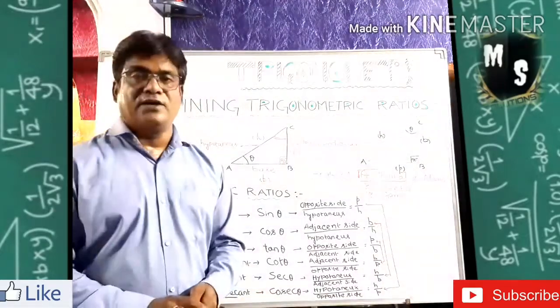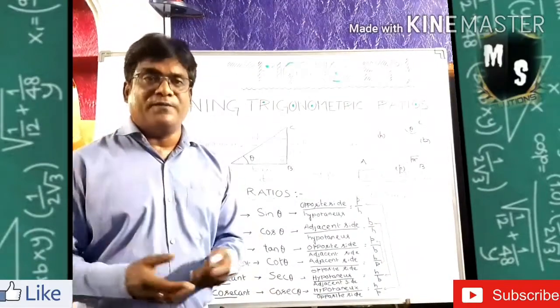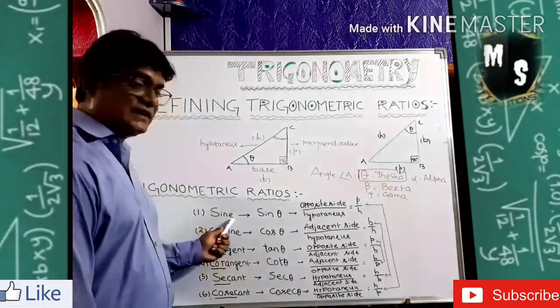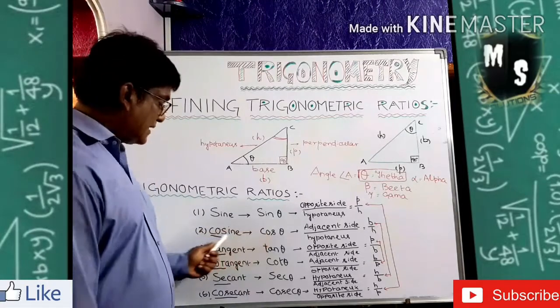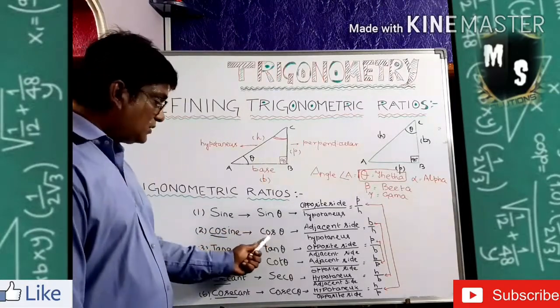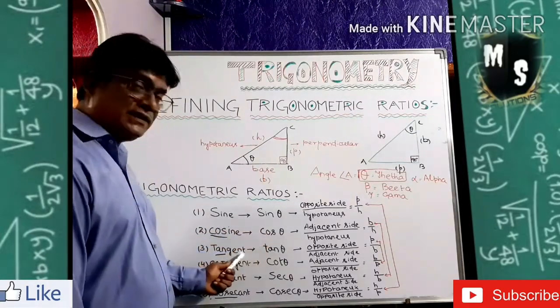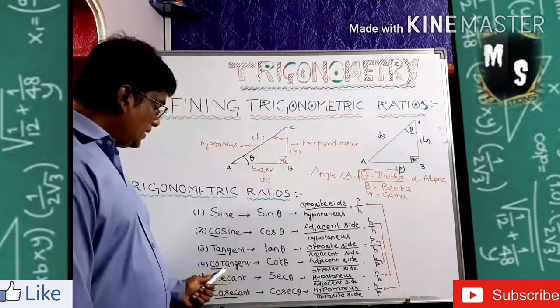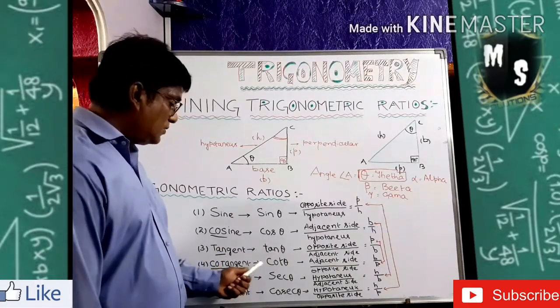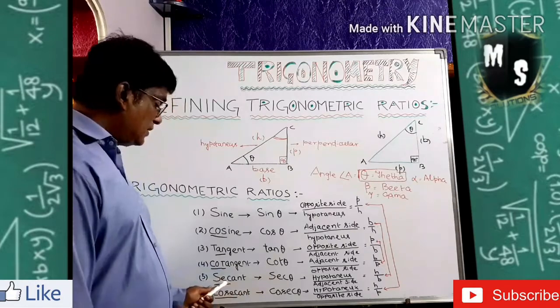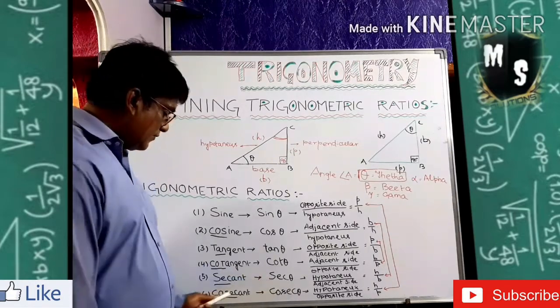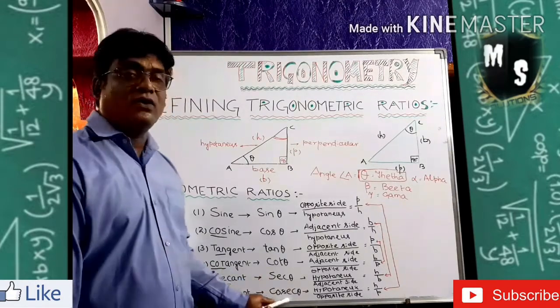Now spell it with me. First one is sine. Second one is cosine or cos. Third one is tangent or tan. Fourth one is cotangent or cot. Fifth one is secant or sec. Sixth one is cosecant or cosec.